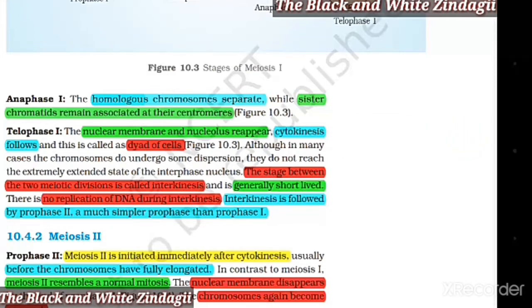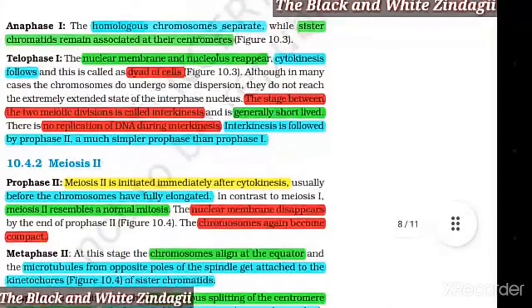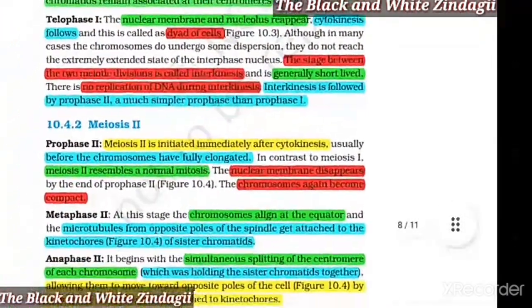Although in many cases the chromosomes do undergo some dispersion, they do not reach the extremely extended state of the interphase nucleus. The stage between the two meiotic divisions is called interkinesis and is generally short-lived. There is no replication of DNA during interkinesis. Interkinesis is followed by prophase 2, a much simpler prophase than prophase 1.